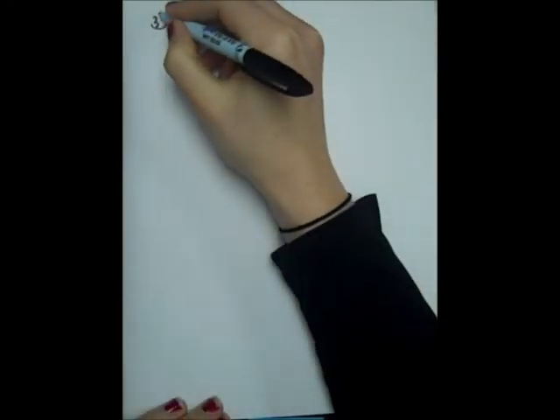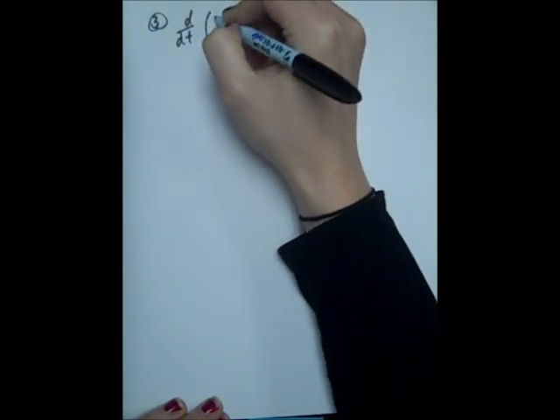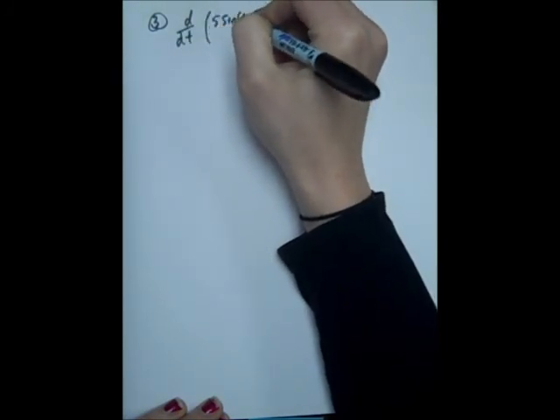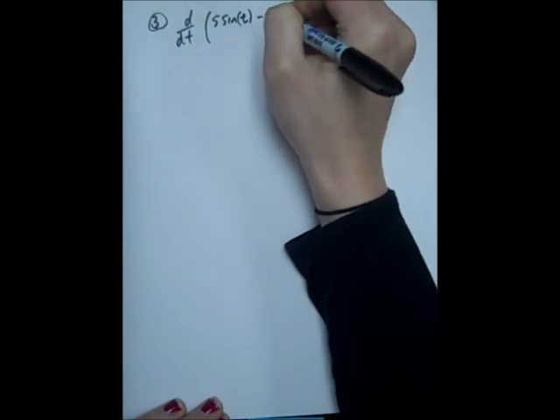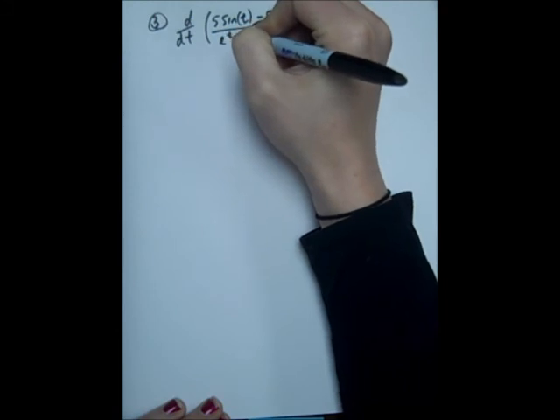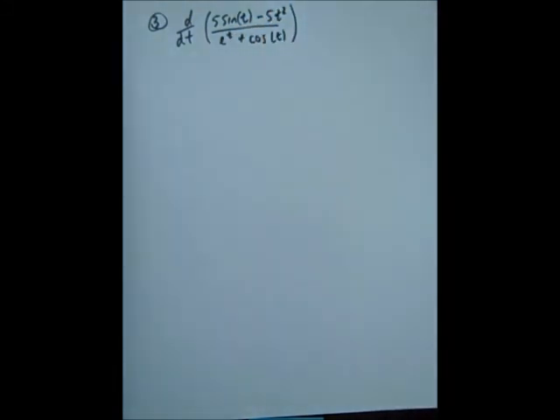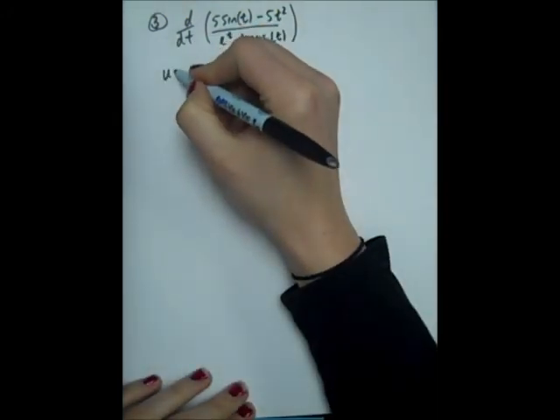Let's do one more here. Let's find the derivative, so d dt of 5 sine t minus 5t squared over e to the t plus cosine of t. Here I have a quotient, so I'm going to let u be the numerator.